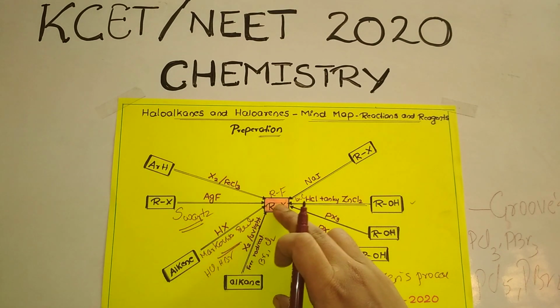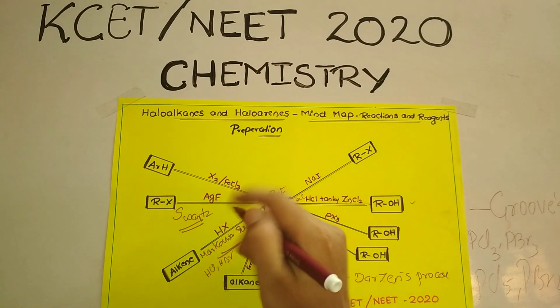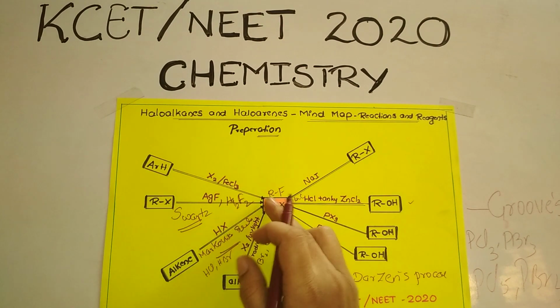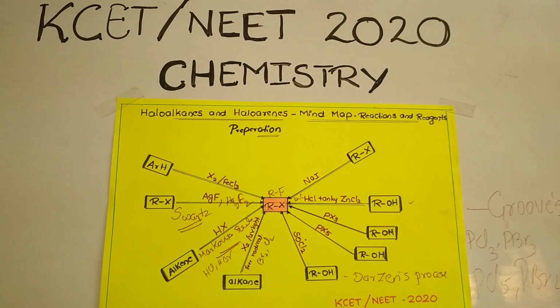What is the compulsory product we are going to get? Alkyl fluoride. What is the reagent we are using? Silver fluoride, or we can use mercuric fluoride, like this. Different metallic fluorides can be used here.